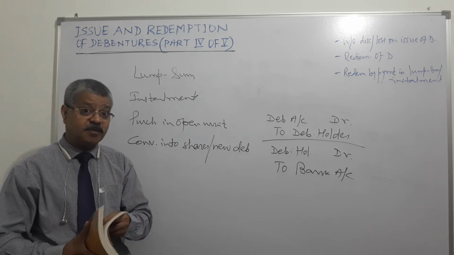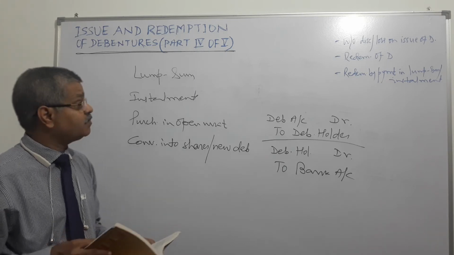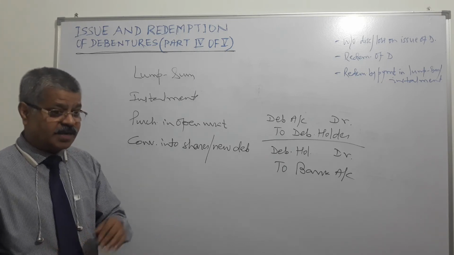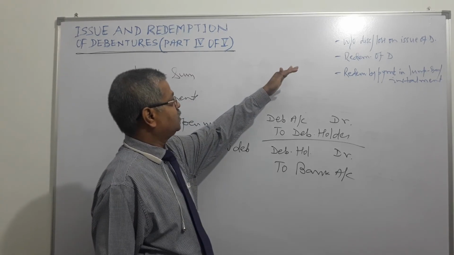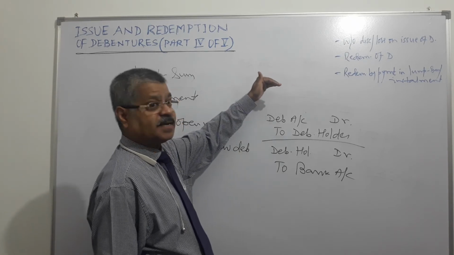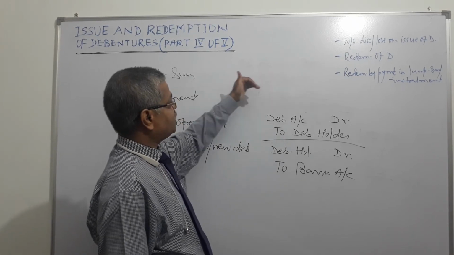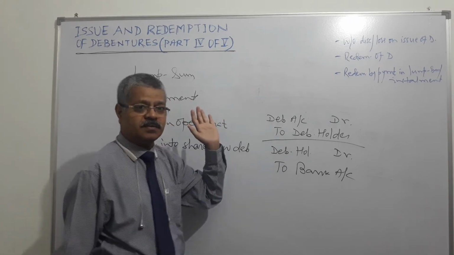If debentures are being redeemed at par, what happens? Then the entry will be debenture account debit, debenture holder credit. Second entry, debenture holder debit, bank account credit.